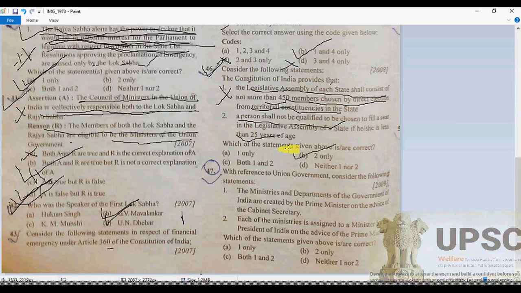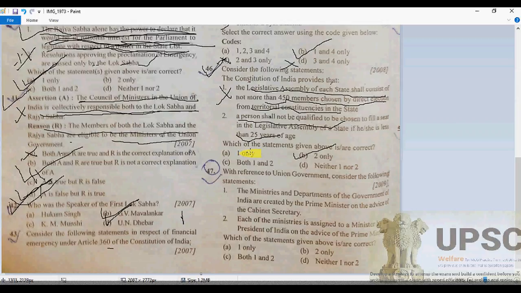Why is statement 2 correct? Let me explain the provision given under Article 173. It has been clearly mentioned that a person shall not be qualified to be chosen to fill a seat in the legislative assembly of the state if he is less than 25 years of age.